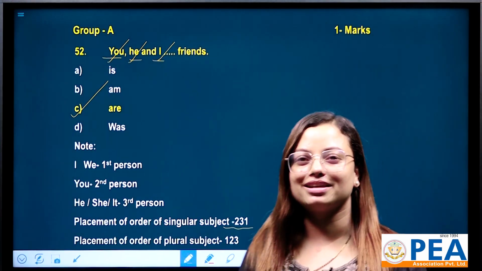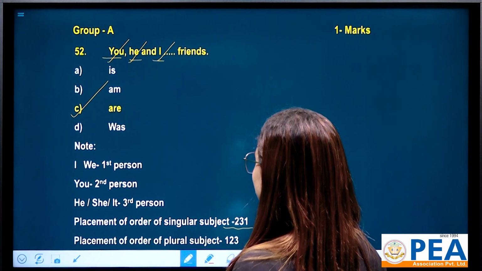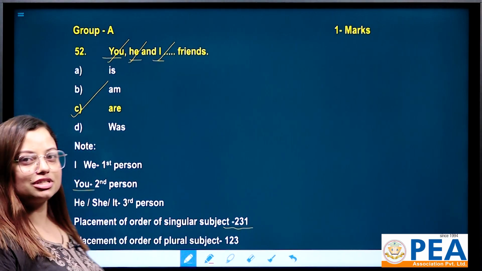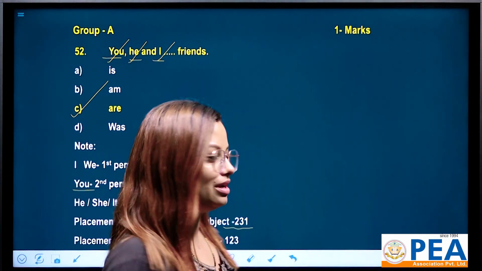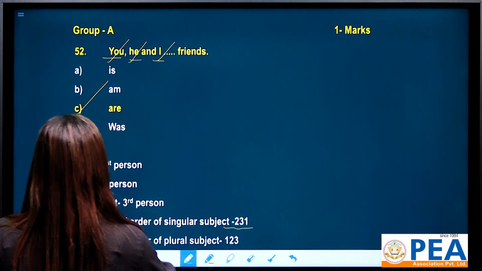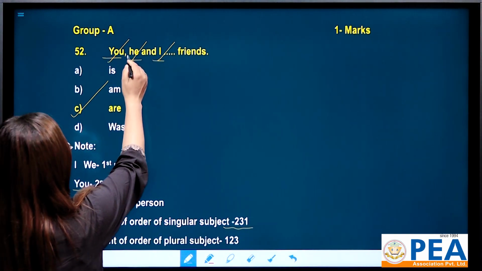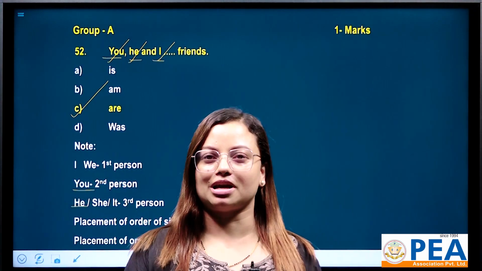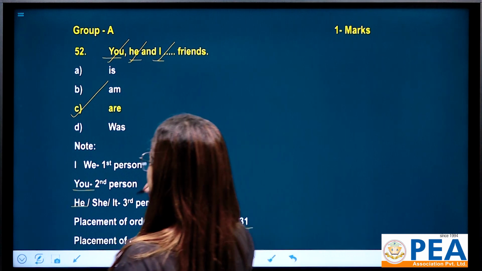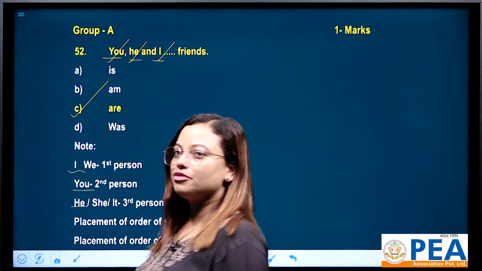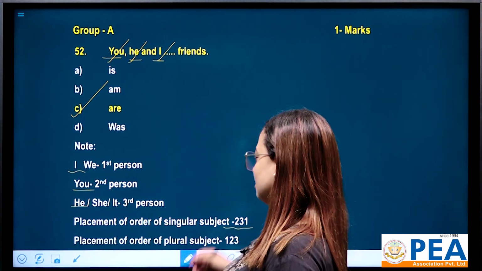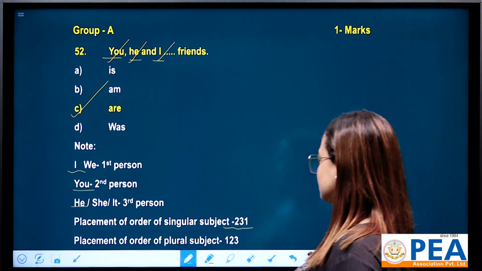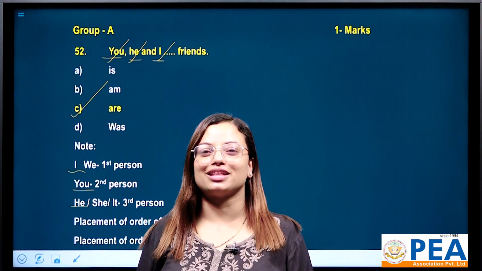This is the rule: 231 means 2 stands for you, because you means second person pronoun. 3 stands for he, she, it, that is third person pronoun. And 1 stands for I, that is first person pronoun. That's why the sequence for this type of subjects is none other than 231.